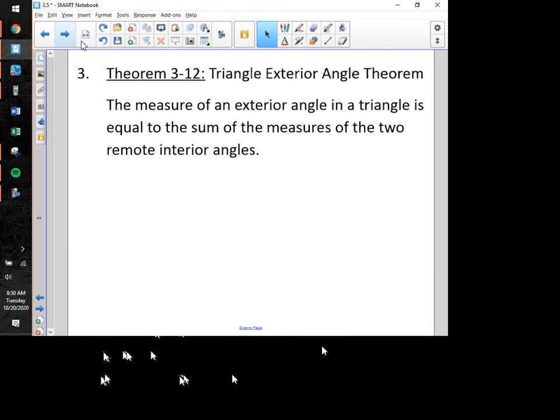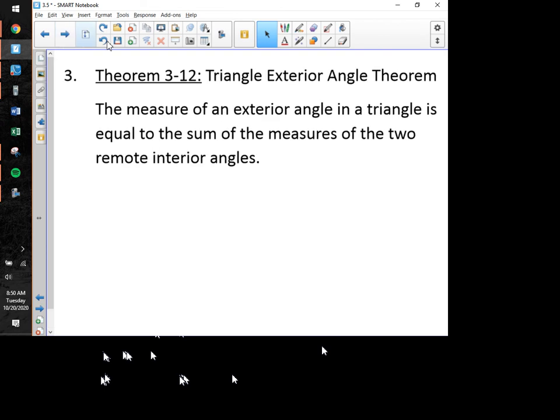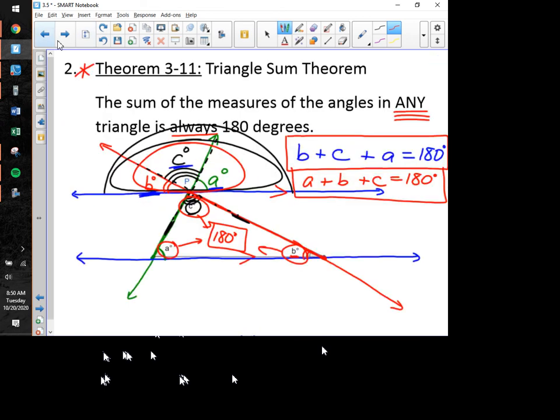Now, following up that theorem, we have another one here that's pretty important too. It's nowhere near as commonly used as theorem 3.11, which we just discussed, but anyway, let's take a look at this one right here. Theorem 3.12 is the triangle exterior angle theorem. I really wish that in contrast to this, they had gone back here and called this the triangle interior angle sum theorem. Oh boy, I can't spell. That's what I would have really liked for them to call this, but that's kind of wordy right there.